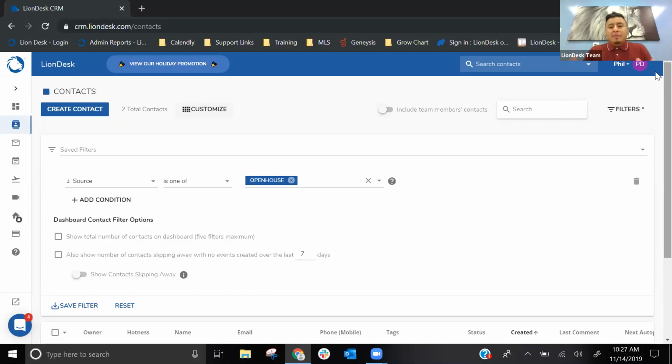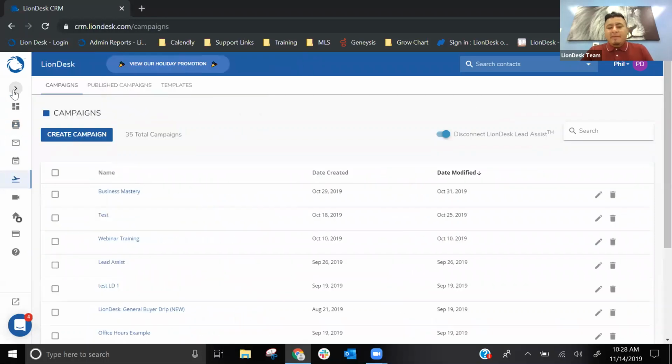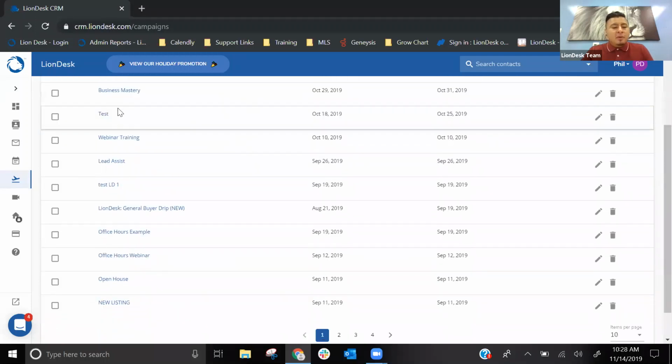They do also set up their own drip campaigns. So those will be available in your campaigns page. On the left-hand side, click on campaigns. YLobo, I believe, does add their own. So you should see those listed on the campaigns page. As you scroll below, you'll see the YLobo campaigns.